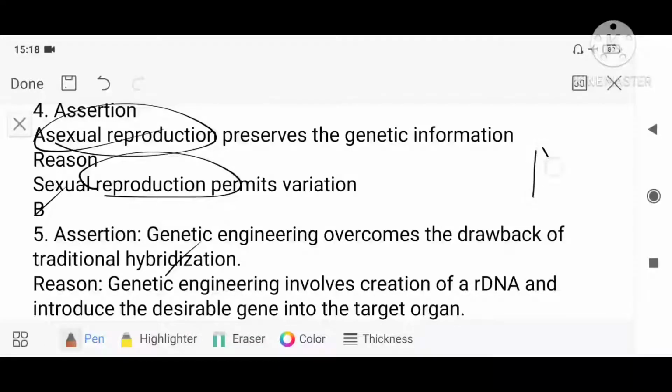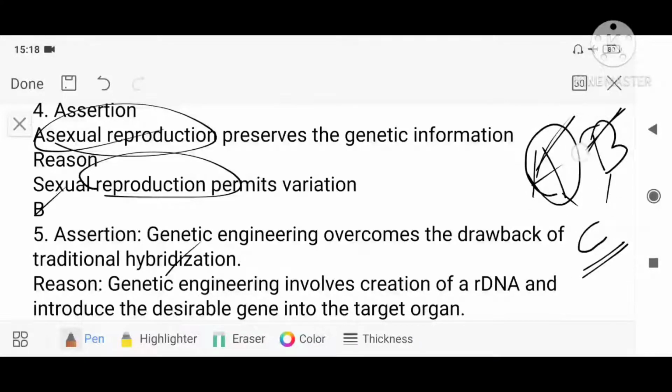So plant A with high yield, another one with disease resistant plant B. Pollen grain from one is deposited over the stigma of the other, and I am getting a plant C which is having characteristics of both A and B. So that is traditional hybridization.